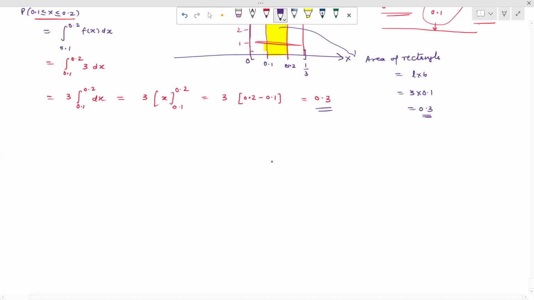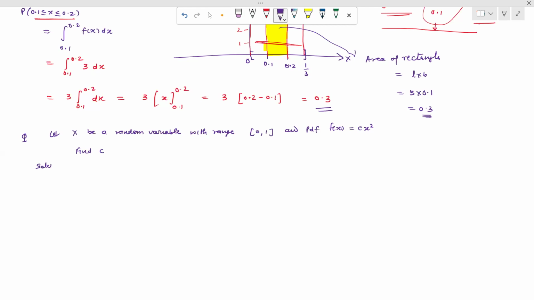Now next, let x be a random variable with range 0 to 1, and the PDF is defined as fx equal to cx square. Find c.